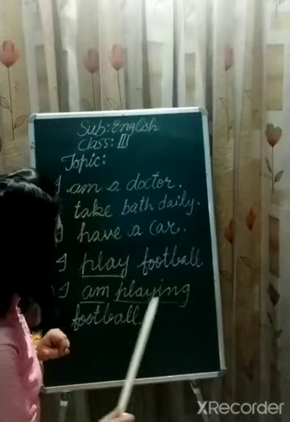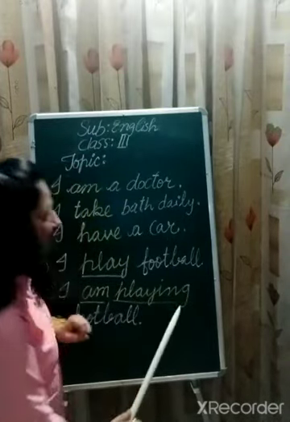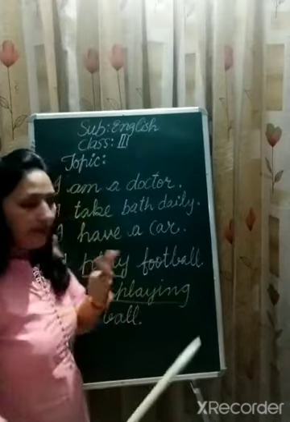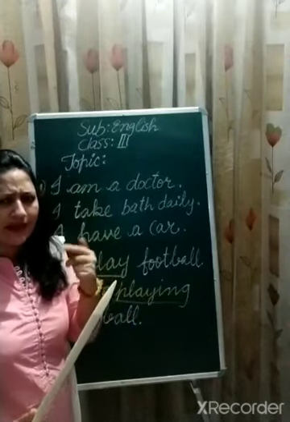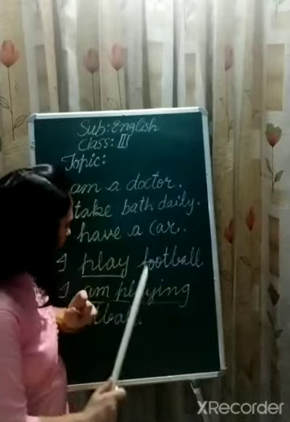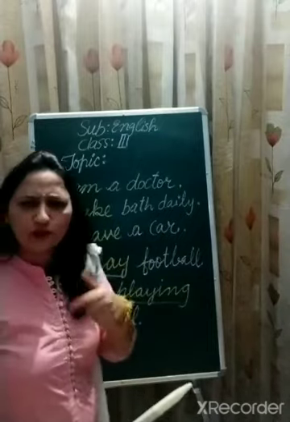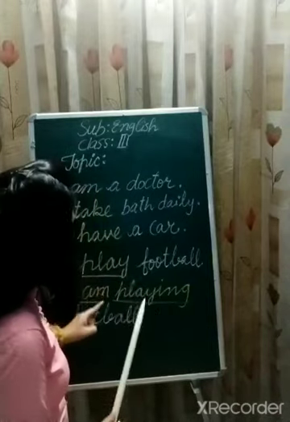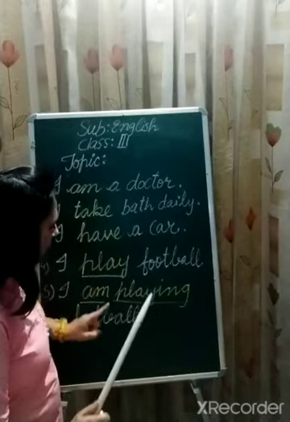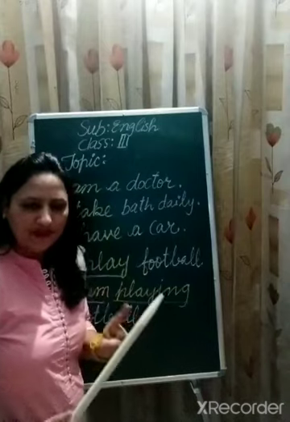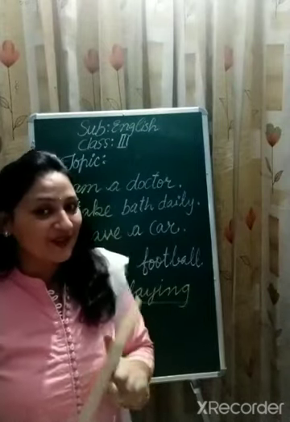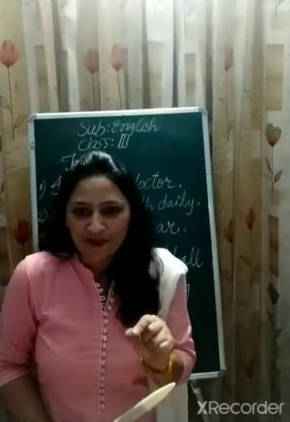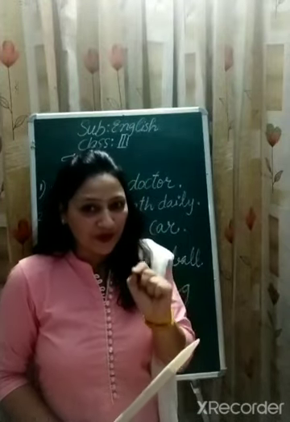In the next sentence, we have am and playing. Am, we already know, is a helping verb, and play is the main verb. So am is now helping the main verb play to make its meaning clear. So we have main verbs and helping verbs, my dear students. I hope now you have guessed that our topic of the day is verbs.